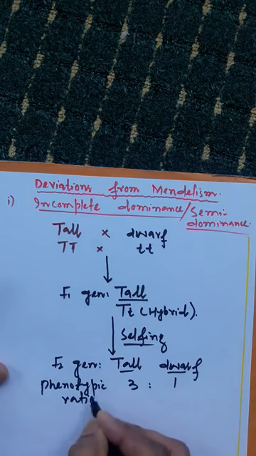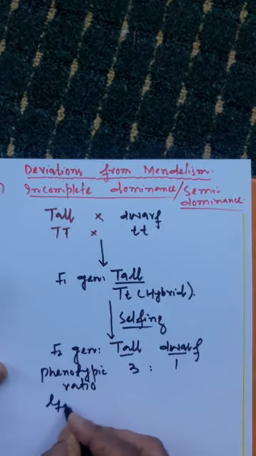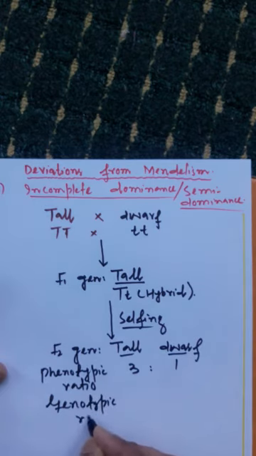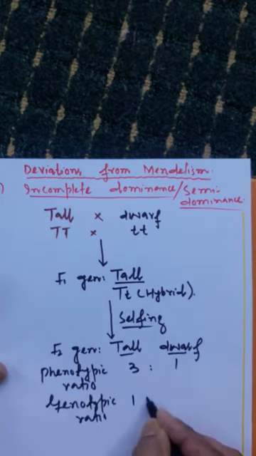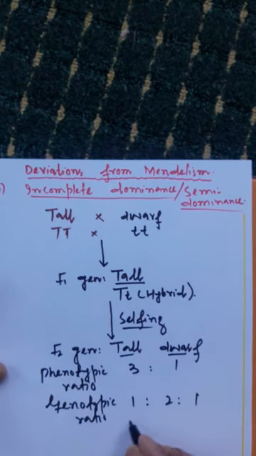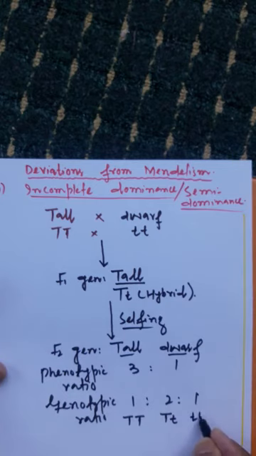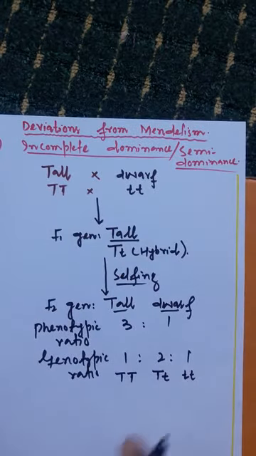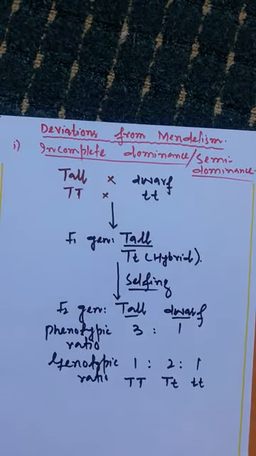But if we see the genotypic ratio, you will know what it is. The genotypic ratio we get here is 1:2:1. One is capital T capital T, two are capital T small t, and one is small t small t, the recessive alleles. So this is simply a short representation of the monohybrid cross performed by Mendel.